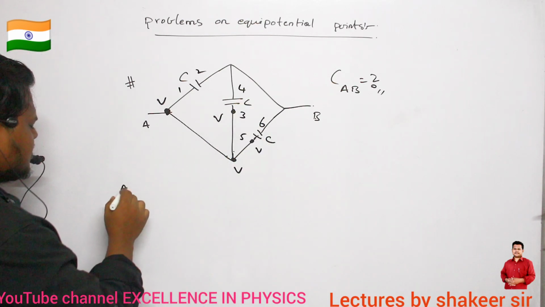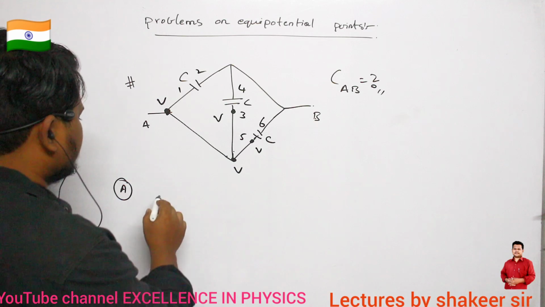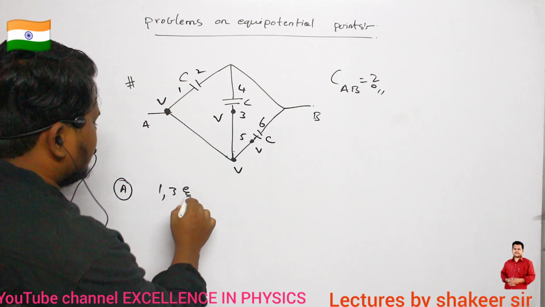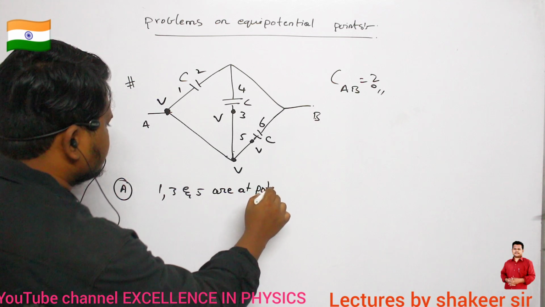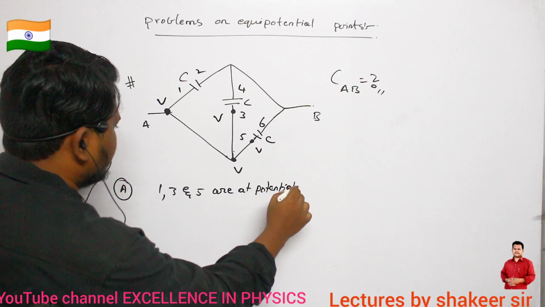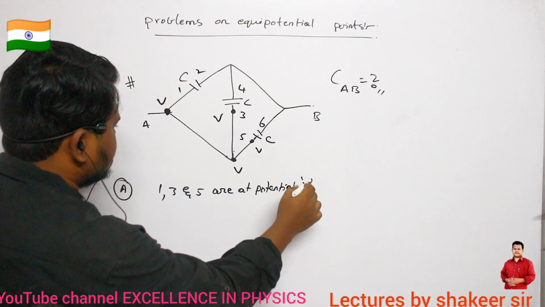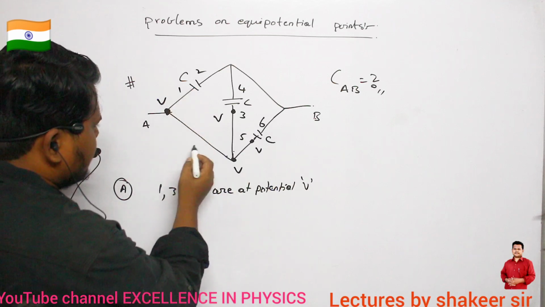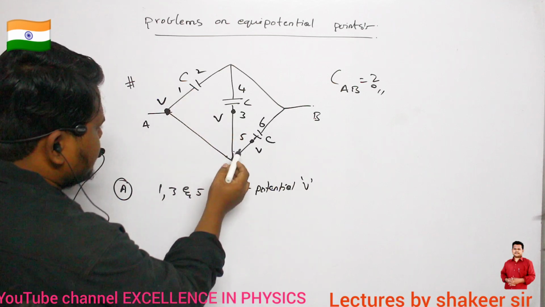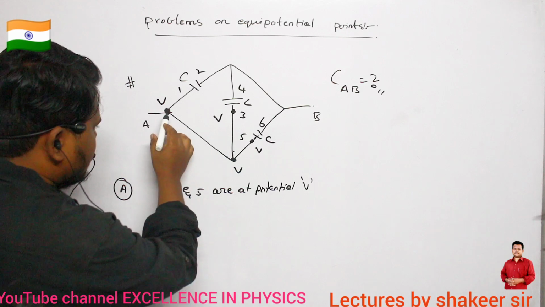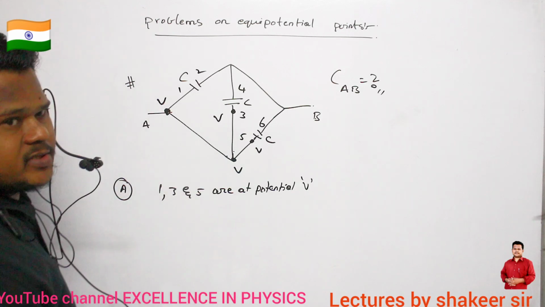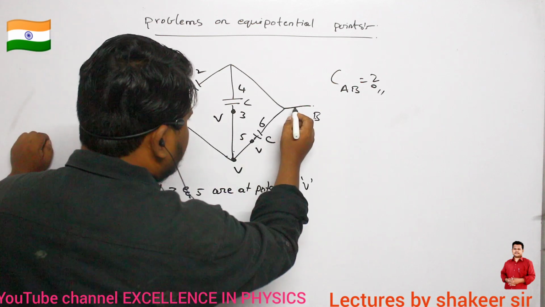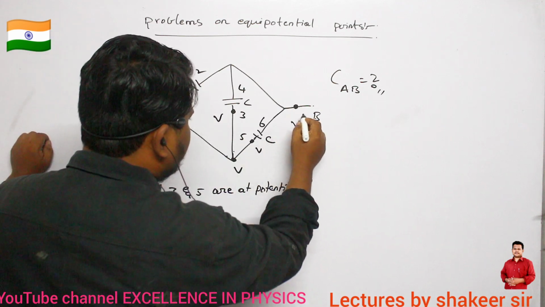So which are the points which are present at the same potential? 1, 3 and 5 are at the same potential, no? Correct only, no? So which plates? This plate number 1, this plate number 3 and this plate number 5. All these are connected to the same point, so definitely all of them are present at the same potential. Clear? Now here let us suppose potential to be V dash.